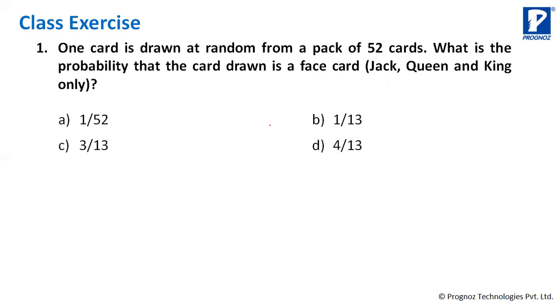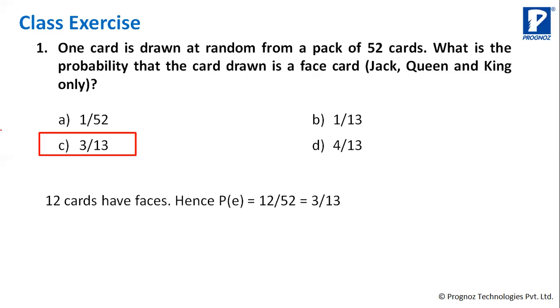So C option, sir. Option C, 3 by 13. Yes, okay. Okay, Ramveer. और आप लोग और कोई? Sir, D. D, 4 by 13. Okay. C option. Yes, it is option C, not option D.